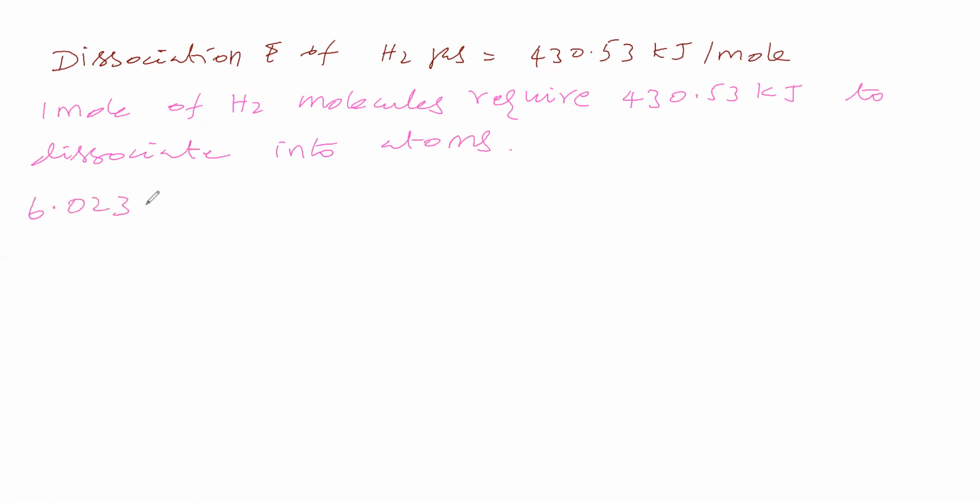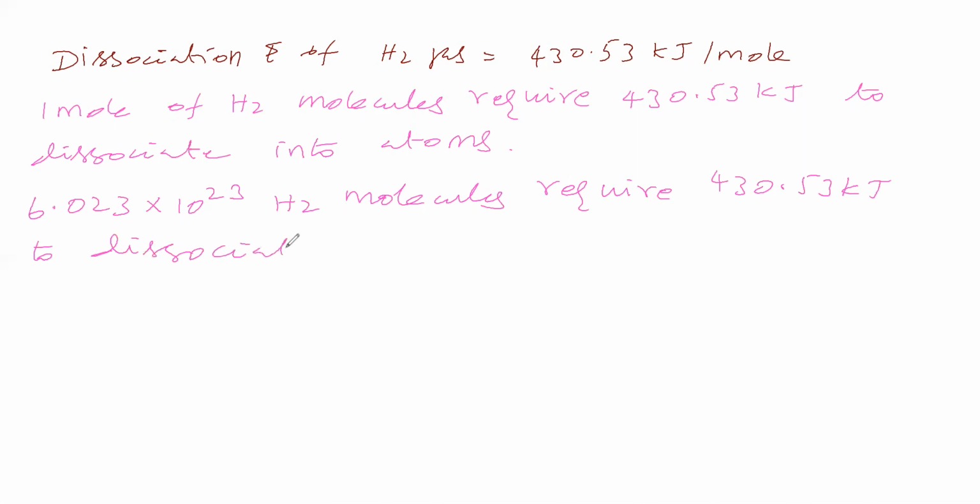So 6.023 into 10 power 23 hydrogen molecules require 430.53 kilojoule of energy to dissociate into hydrogen atoms. Therefore, Avogadro number of molecules require this much energy.